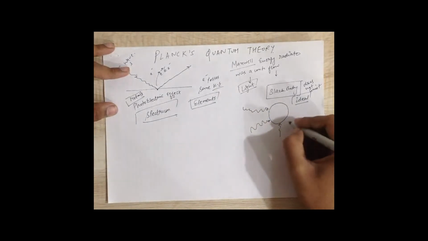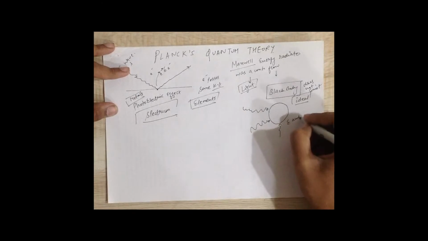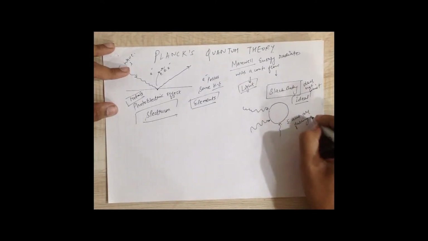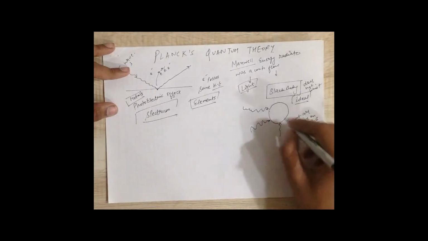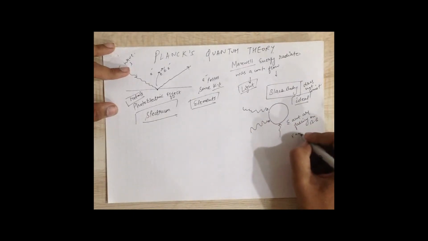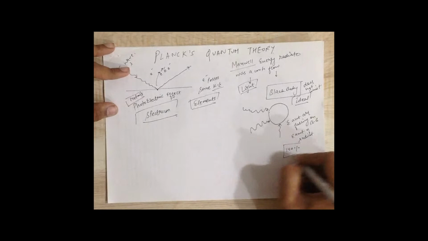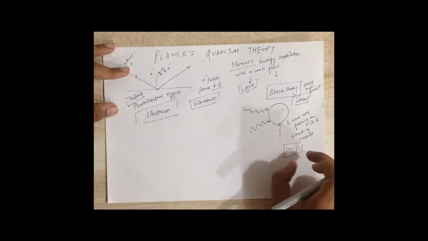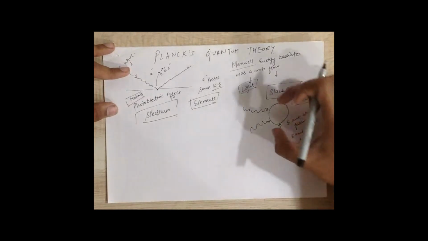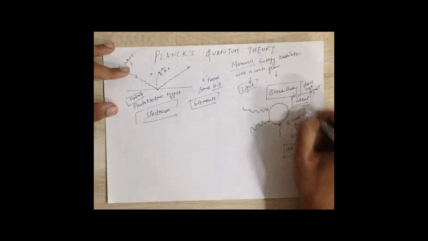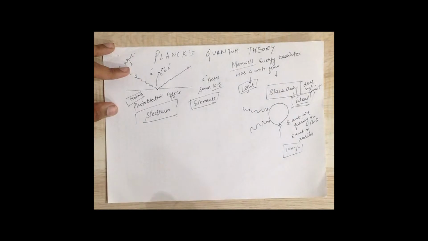So if E amount of radiation is falling on the black body, then it will absorb E amount of radiation, that is, 100% of the radiation falling on it. There is no such body that can absorb all the radiations that are falling on it. So a black body is an ideal body, and it does not exist in real life.